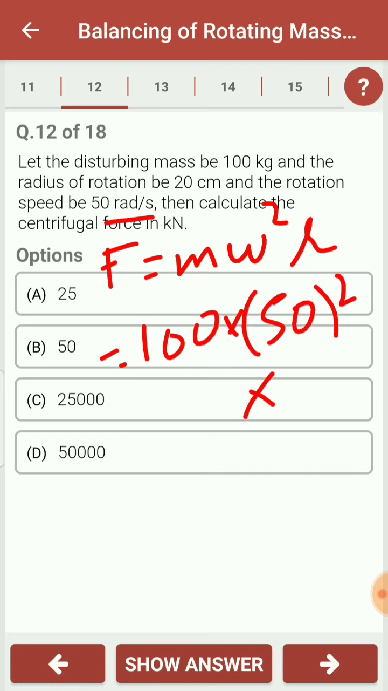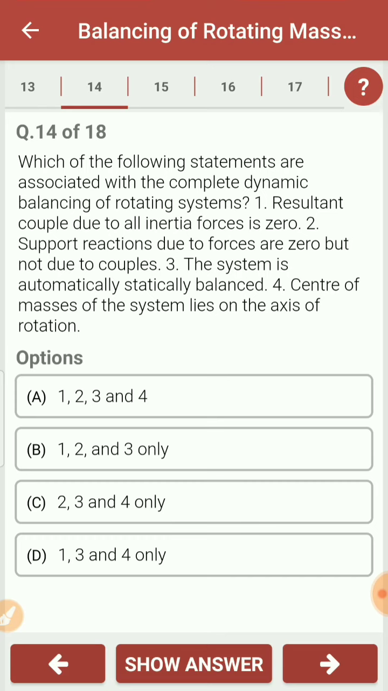Which of the following statements are associated with the complete dynamic balancing of the rotating masses? First, the resulting couple due to all the inertial forces is equal to 0. Yes, for the dynamic balancing, the resultant couple should be 0. Next, the support reaction due to the forces is 0, but not due to couple. No, at each and every point inside the system, forces and couple should be equal to 0. So statement 2 is wrong.